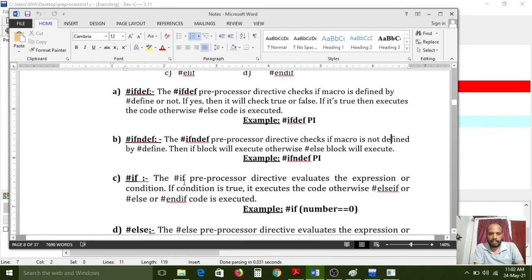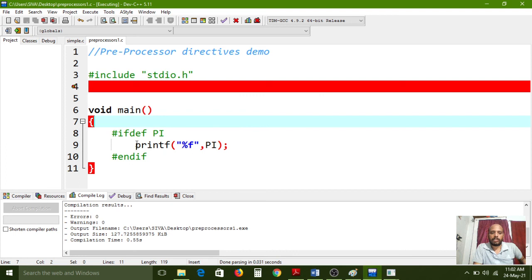The #ifndef preprocessor directive checks if the macro is not defined by #define, then the if block will execute, otherwise the #else block will execute. So actually ifdef is one process, and ifndef is the reverse process. Here n means if no definition. First it will check whether the existing macro is there or not. If it is not there, then only this block will execute. Reverse process.